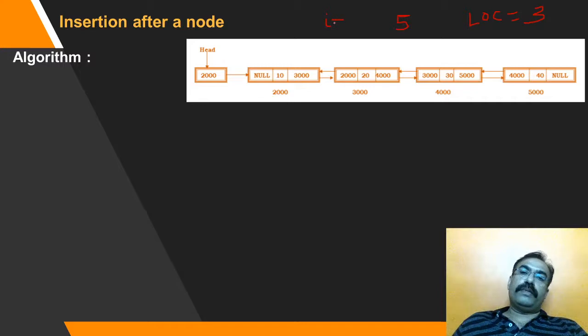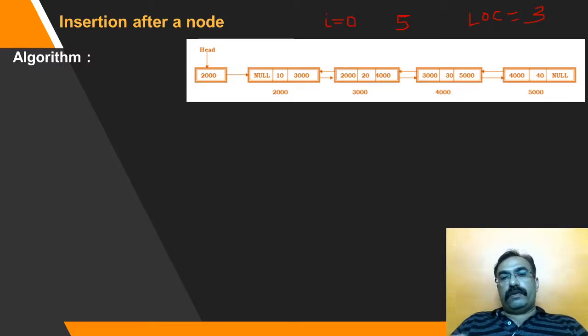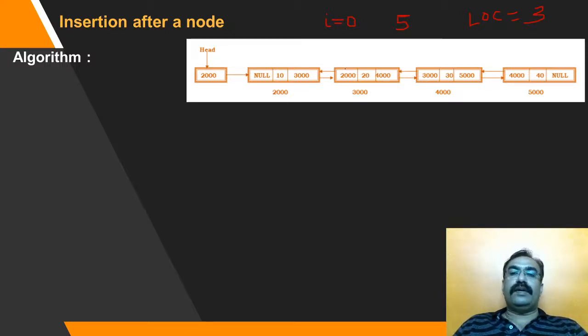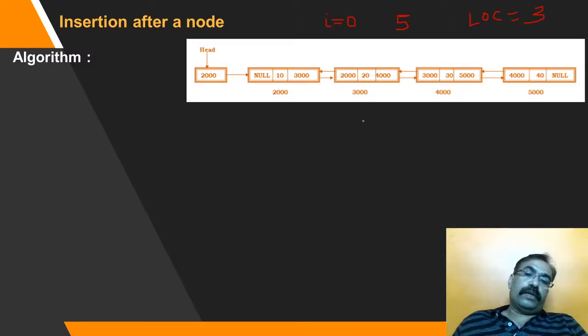and just as in the previous cases we have seen, we need to maintain a variable I which will be incremented till the point a temporary pointer points to the element just previous to the position at which we want to insert. So if I want to insert a node at location number 3, I will first try to point at location number 2, and after 2 I will manipulate the links and add the element.